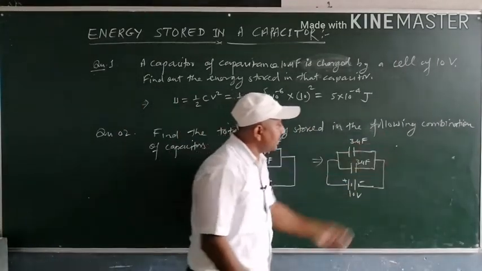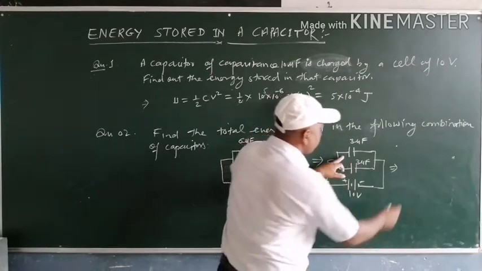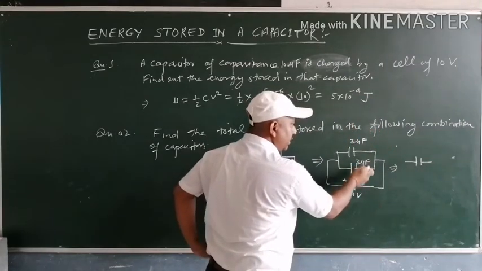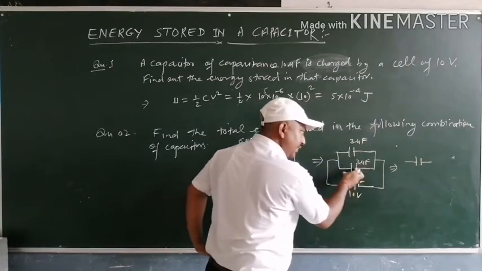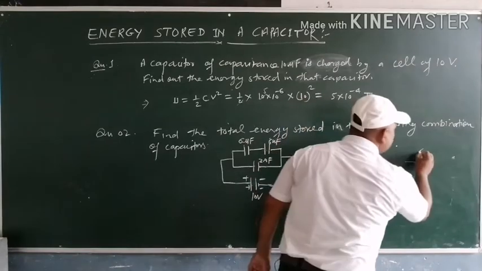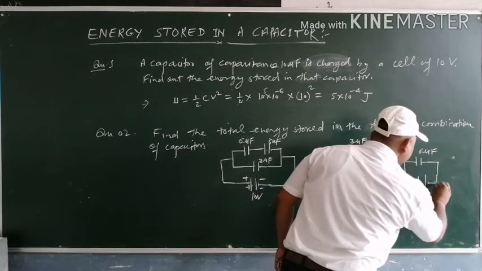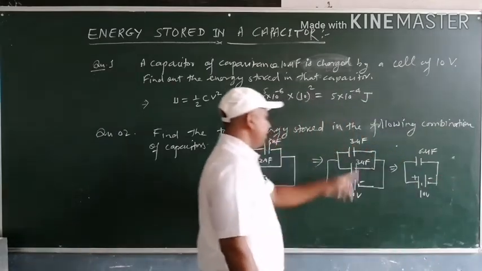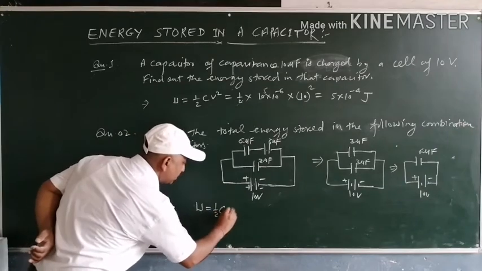Now this circuit again can be reduced to a single capacitance circuit. Suppose these two combinations, 3 microfarad and 3 microfarad, are connected in parallel. So the combination becomes 3 plus 3, that is 6 microfarad, and this one is connected by a potential difference of 10 volt. So the energy stored in the capacitor will be equal to U equal to half of C equivalent V square.